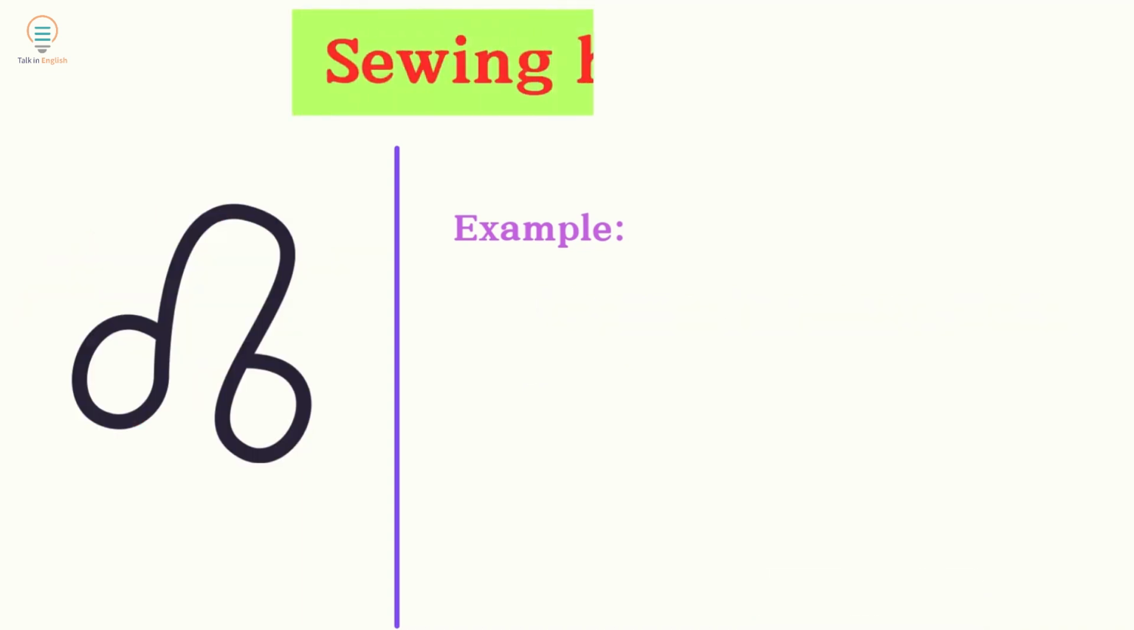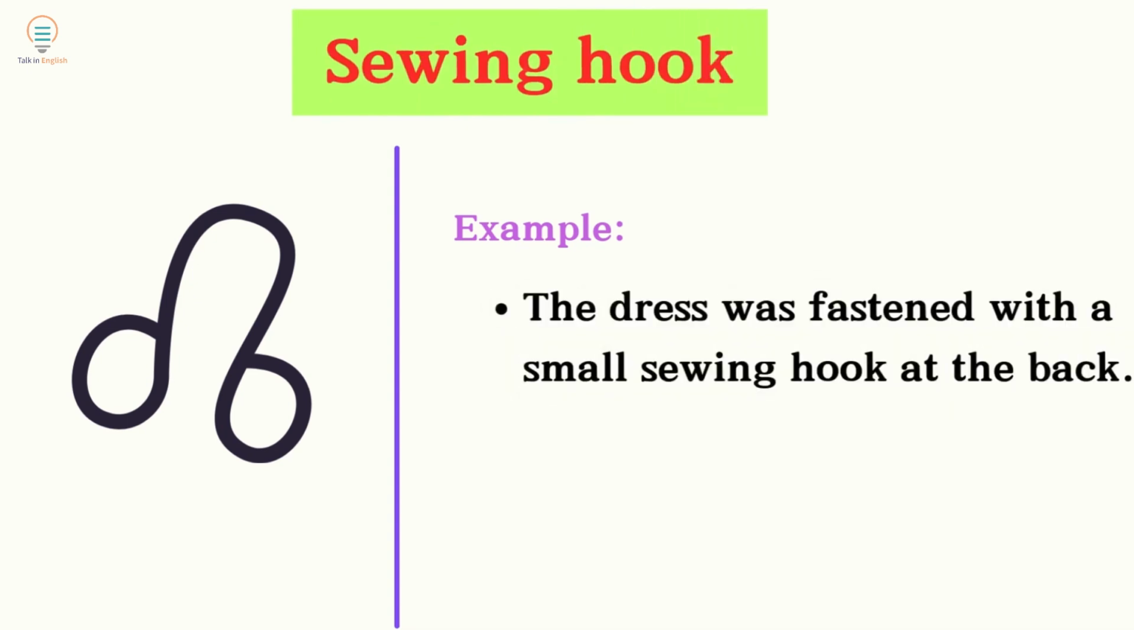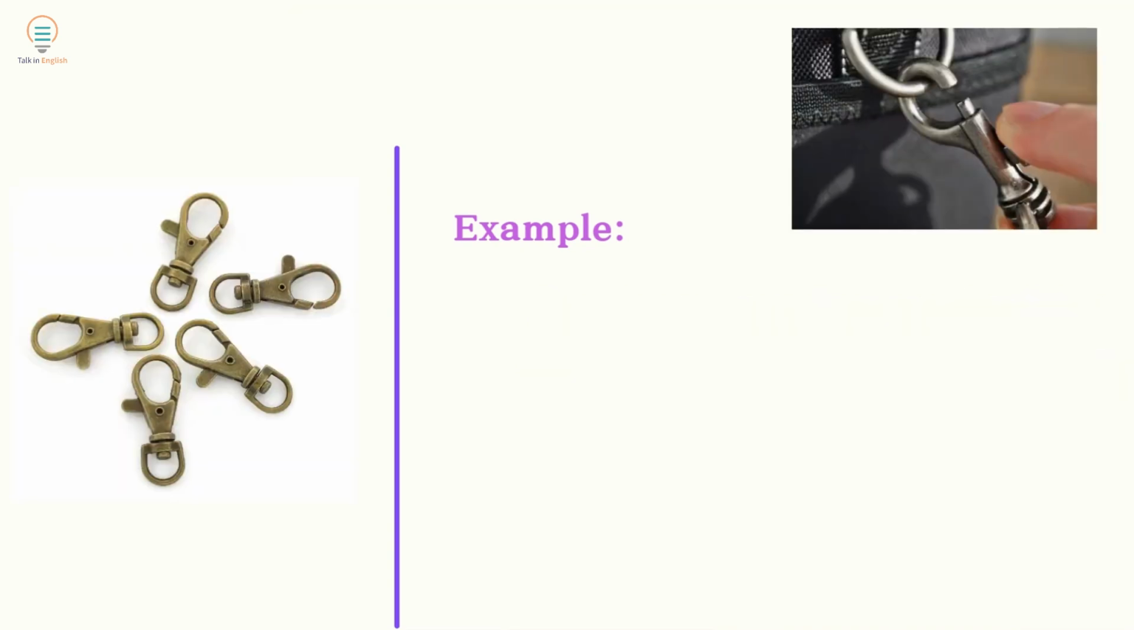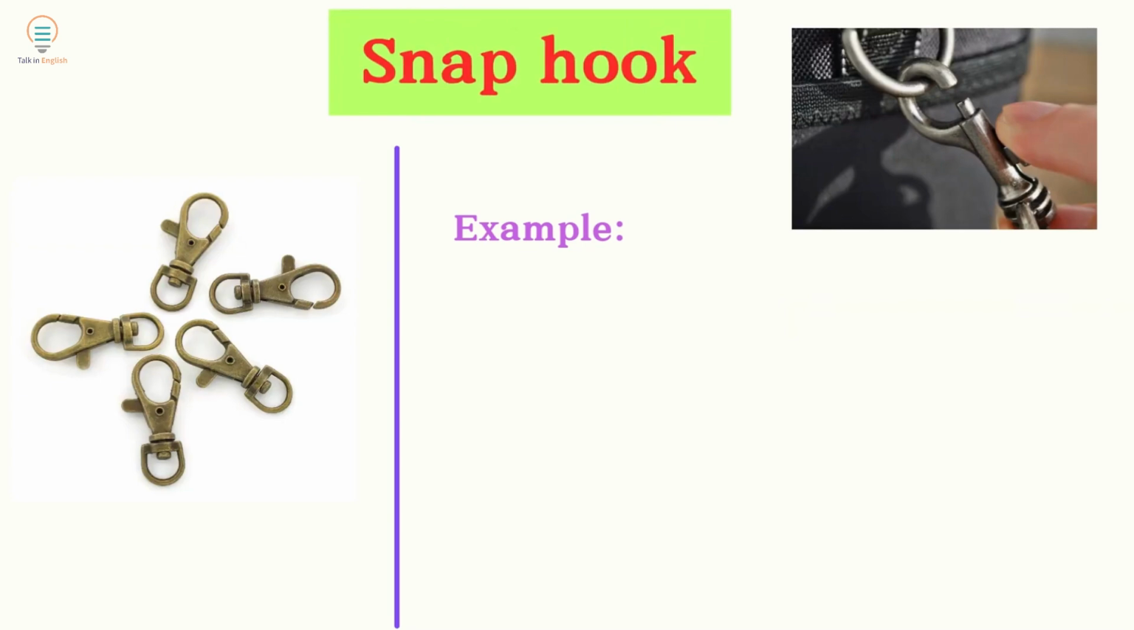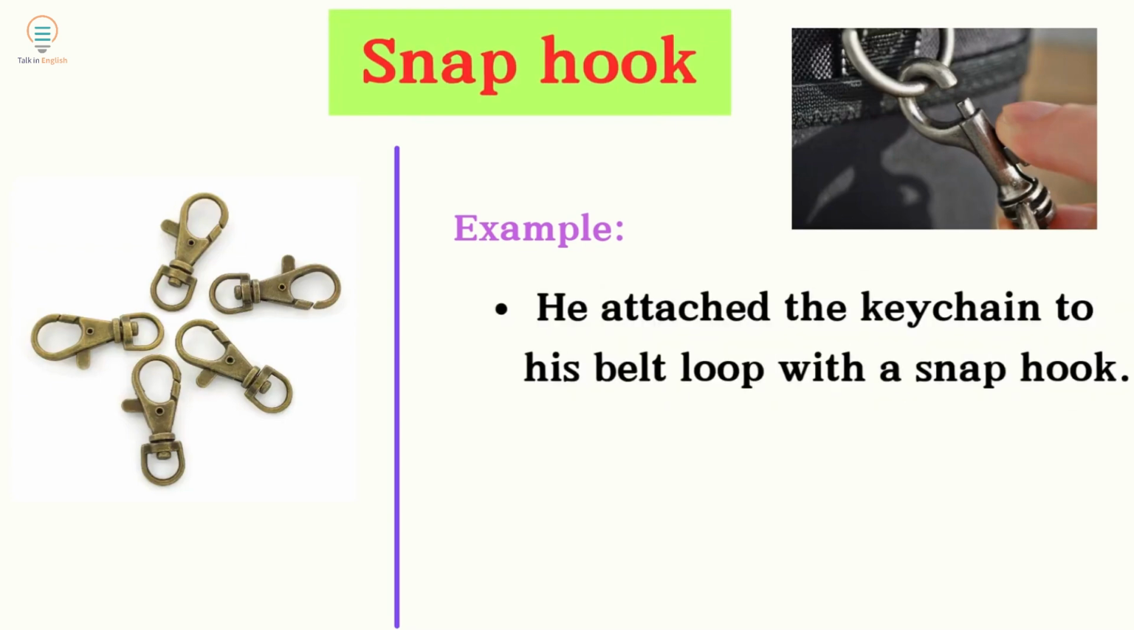Sewing hook. Example: the dress was fastened with a small sewing hook at the back. Snap hook. Example: he attached the keychain to his belt loop with a snap hook.